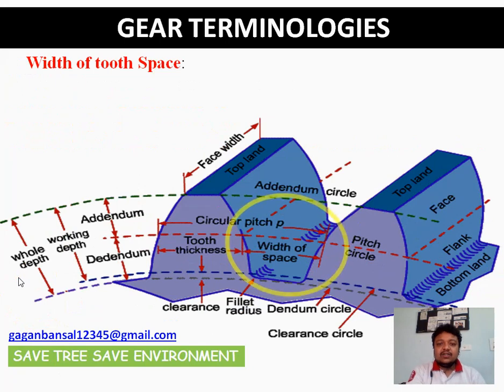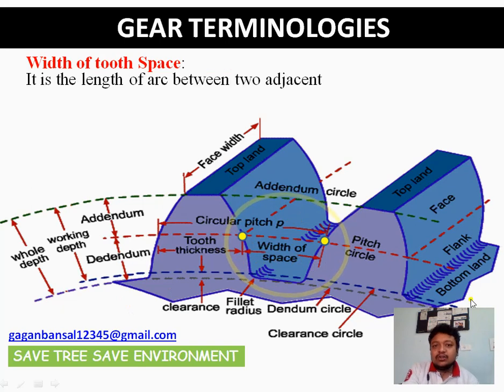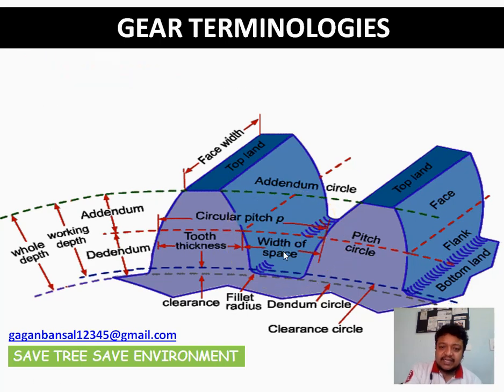Next is width of tooth space, very important. As you can see in this particular figure, I have shown with the yellow highlights that width of space is the length of arc between two adjacent teeth at pitch circle. We know what is pitch circle. So between these two yellow points, this arc is your width of space, that is the length of arc between two adjacent teeth, and it is measured along the pitch circle. So this highlighted arc is your width of space.